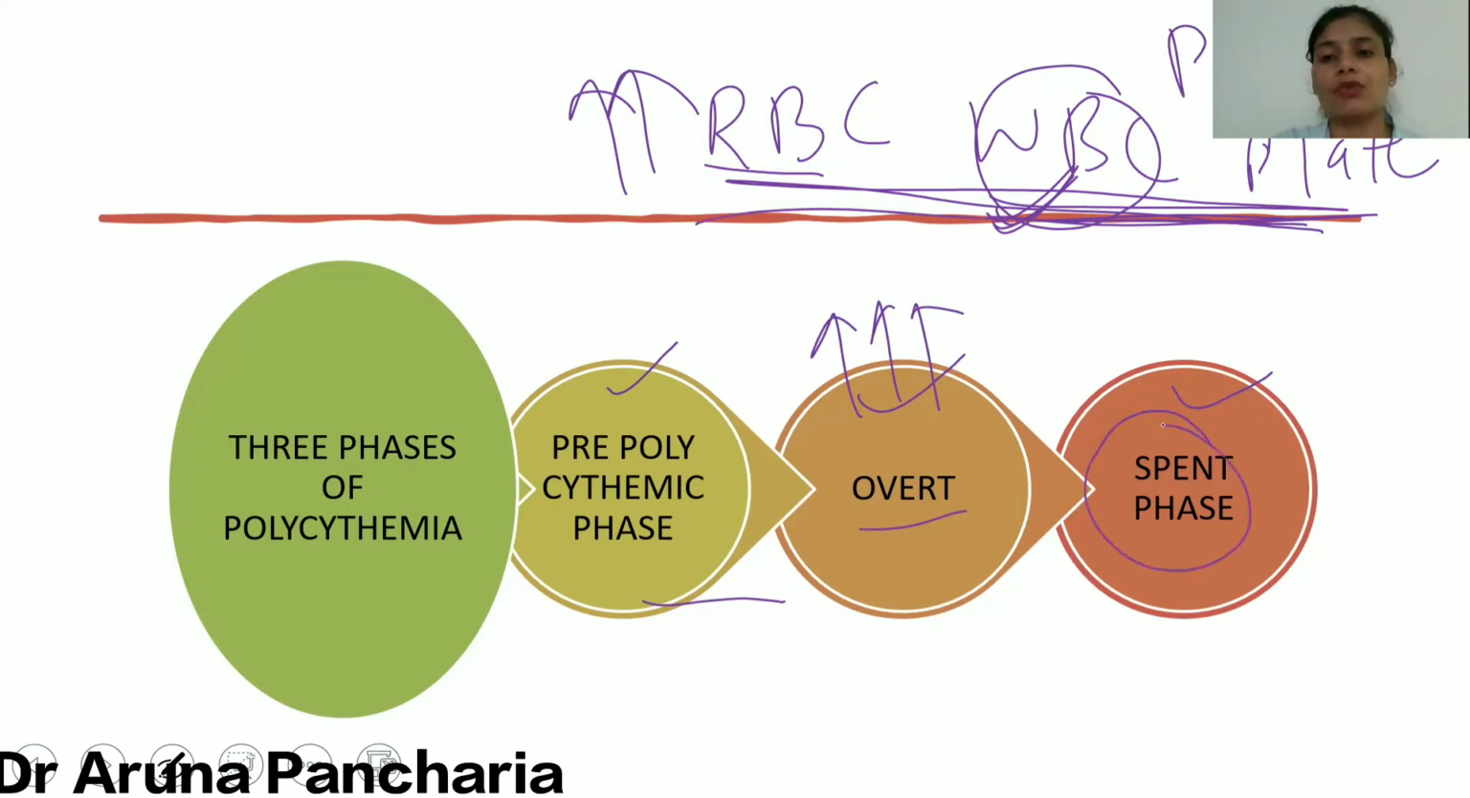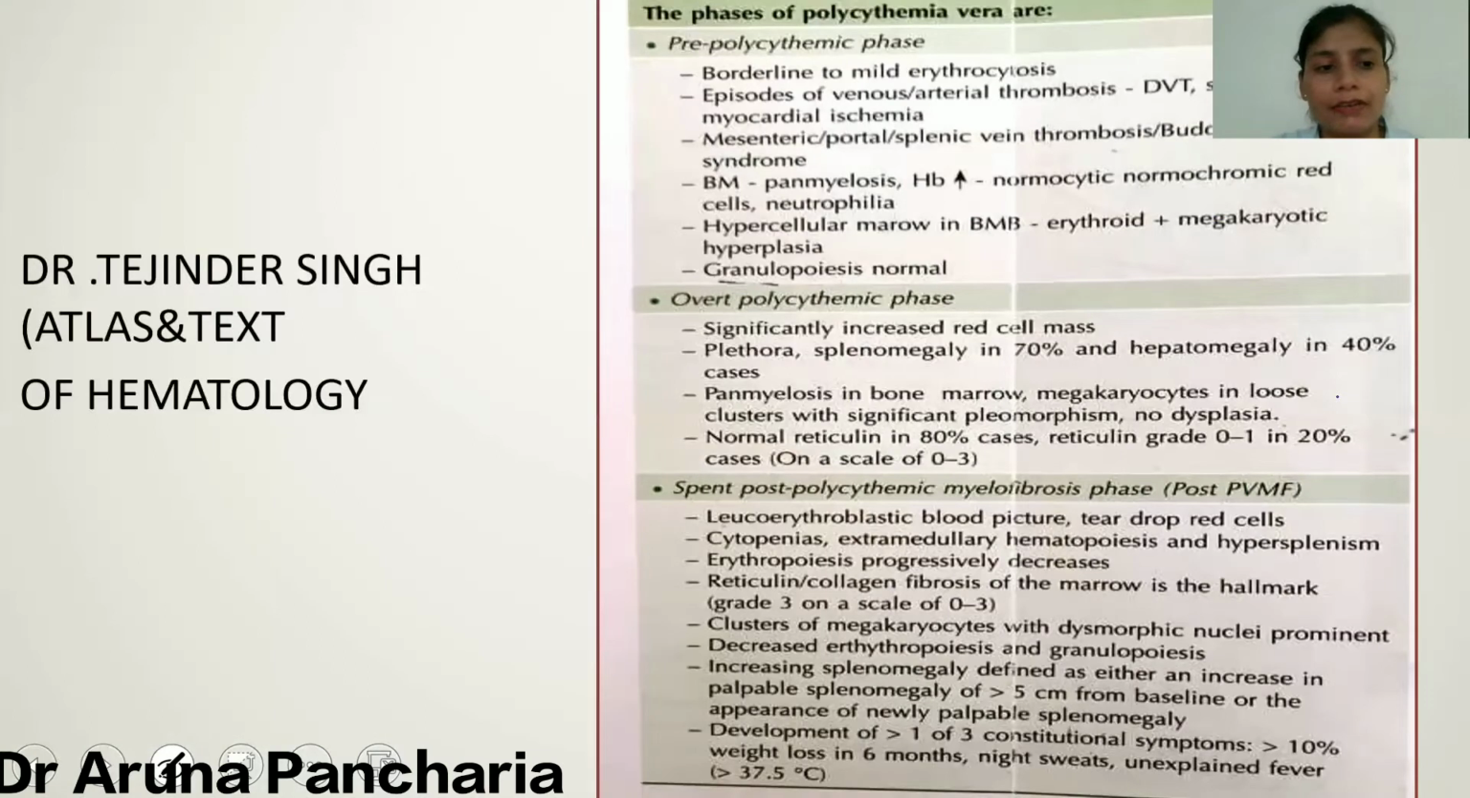And the spent phase, we can use the term burnt out phase. Means now the factory has become exhausted, so all the lineages are going to decrease in this phase. Now, this picture I have taken from the Atlas and Textbook of Hematology. According to that, in the pre-polycythemic phase, there is a mild to borderline erythrocytosis, and symptoms are likewise. There is mild venous or arterial thrombosis. The patient can present with these signs and symptoms, but they are mild because all the cell lineages are mildly increased.